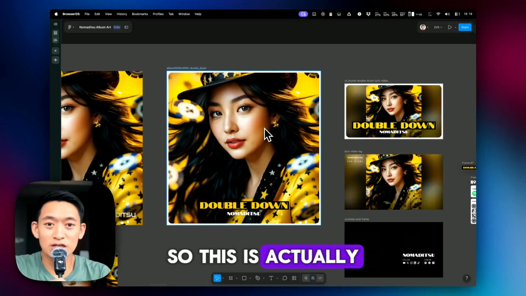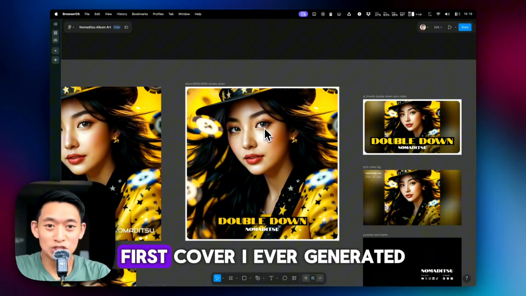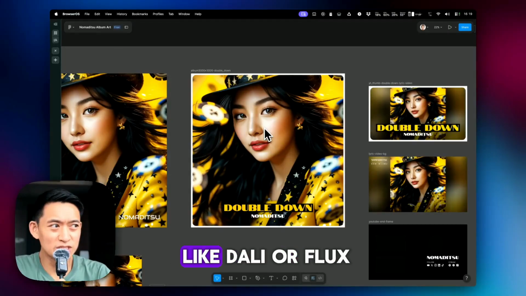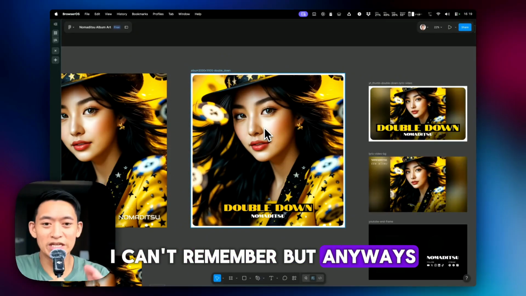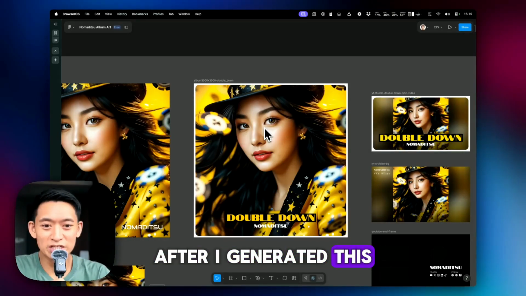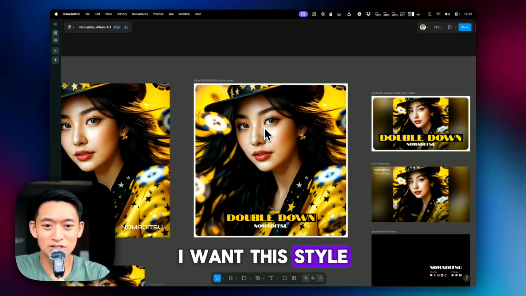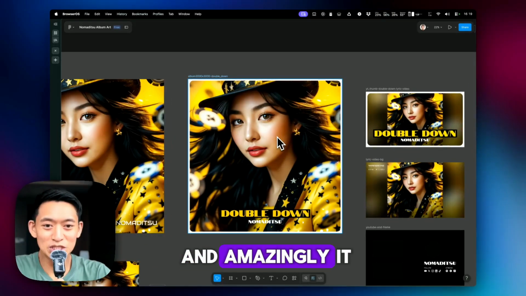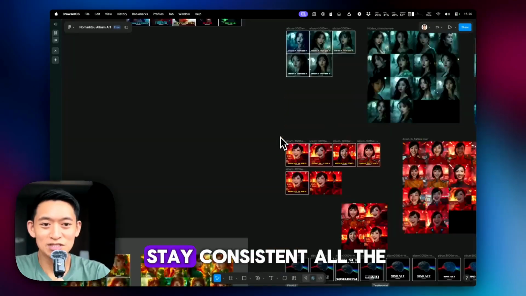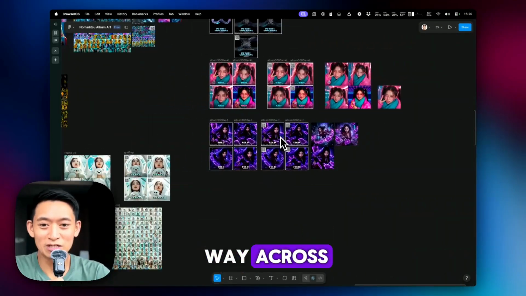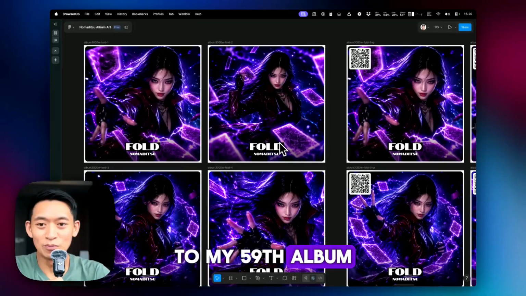So this is actually the original first cover I ever generated, and I can't even remember if it was DALL-E or Flux. But anyways, after I generated this, I was like, okay, I want this style, and amazingly, I think it did stay consistent all the way across to my 59th album.